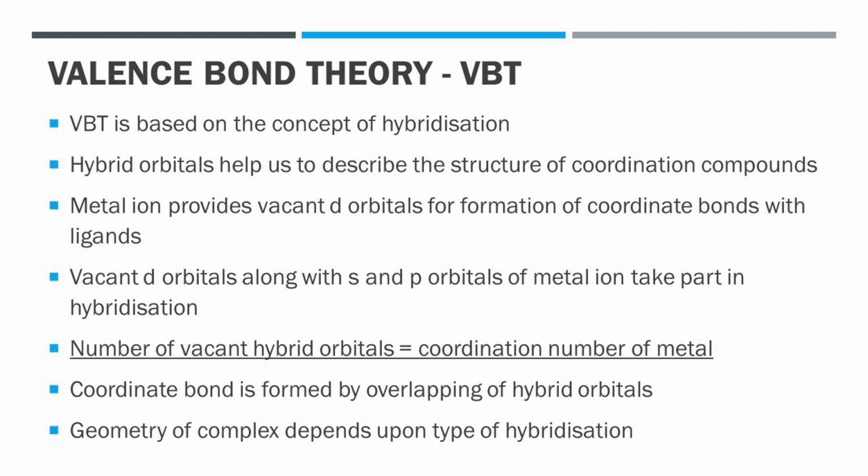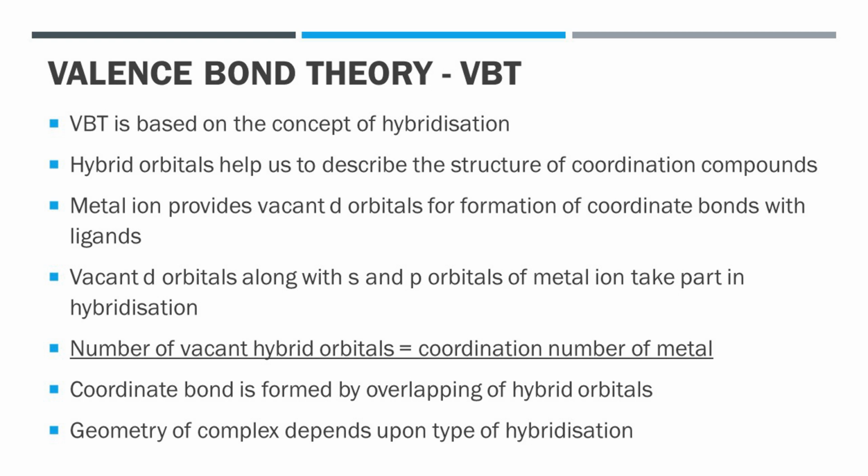Now, fourth step is, a coordinate bond is formed by the overlapping of the hybrid orbitals of the metal atom or ion with the filled orbitals of the ligand. Fifth step is, the hybrid orbitals used by the metal ion point in the direction of ligands.